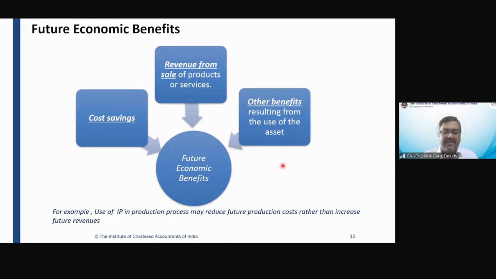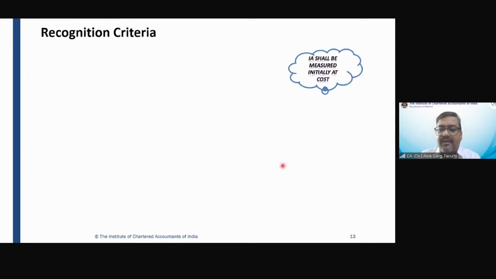For example, the entity is using that intangible asset, some IPR, patent, formula, and the entity has cost savings by that. The entity is generating more revenue. So these are the future economic benefits. Correct? So my dear friends, this was more from the theoretical part, just to make you understand.